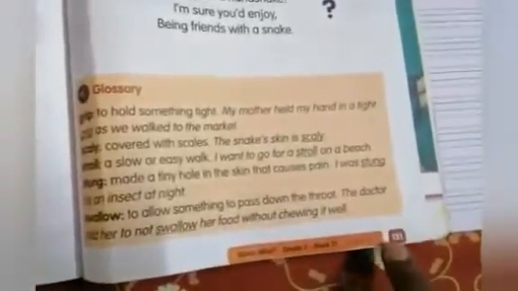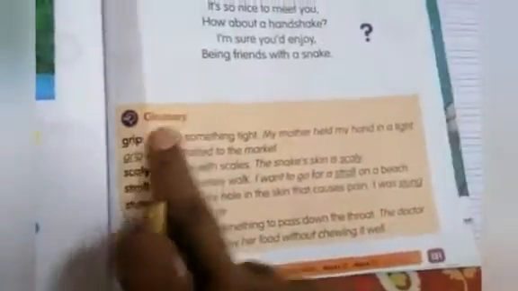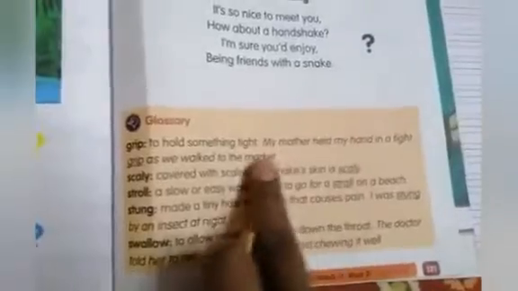Okay children, these meanings you can also write down with the help of the reader. Reader page number 131 we are having. Okay, they have given a glossary with meanings and sentences also.